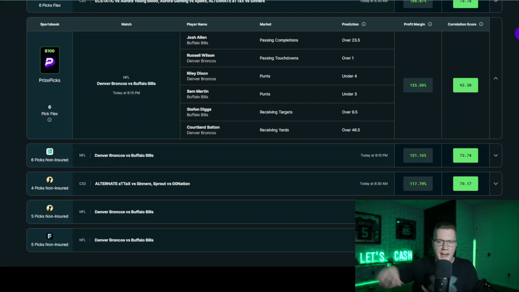So now let's switch over to a tool called the DGFantasy correlation tool. The correlation tool shows you the most profitable correlated slips by simply comparing market values and then showing you the highest correlated, most profitable combos based on the current market and the available player props on PrizePicks. So we're going to sift through this and look at these props, and I'm going to show you guys exactly why these are profitable and how they are highly correlated.